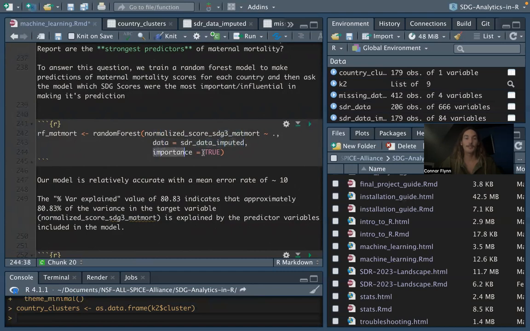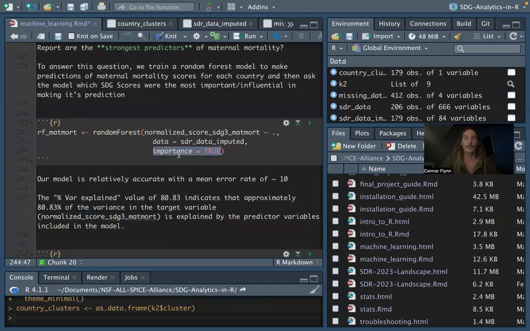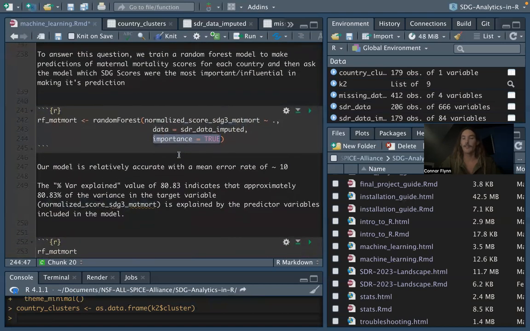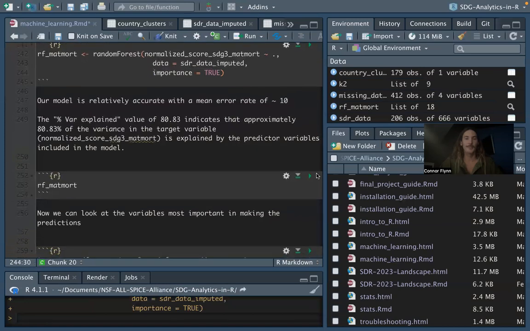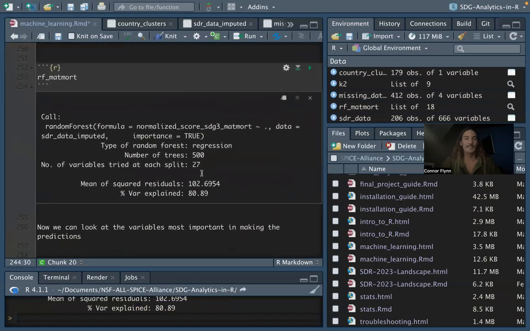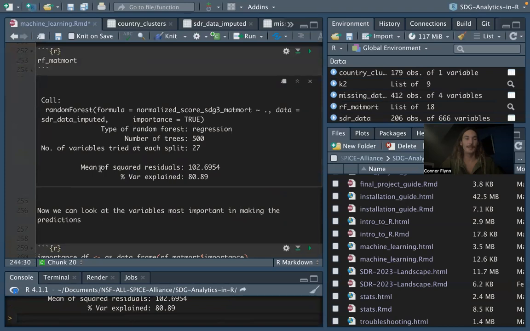And we're setting importance to true because we want to know what the most important features, or other variables, were in making that prediction. So when we run this code, it runs relatively fast. And when we run just the name of the model, we can see its accuracy with mean of squared residuals, which I touched on, and percent variance explained.